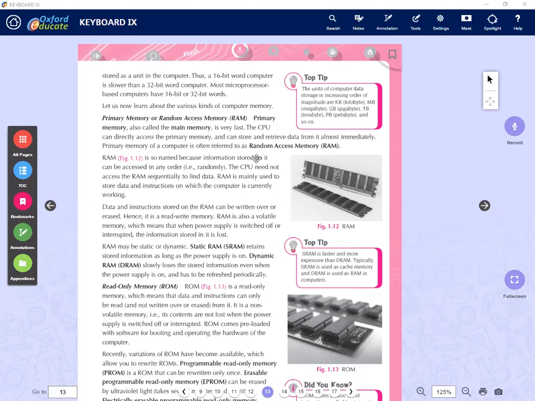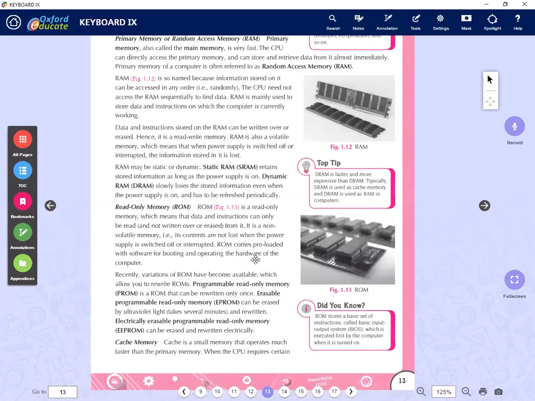If your RAM capacity is low, say you have 1 GB RAM and someone has 2 GB RAM, the person with 2 GB RAM can work faster than your computer. We have two kinds of RAM: static RAM and dynamic RAM. Then ROM also has 3 categories: PROM, EPROM, and EEPROM. You should know the features of these ROMs also.